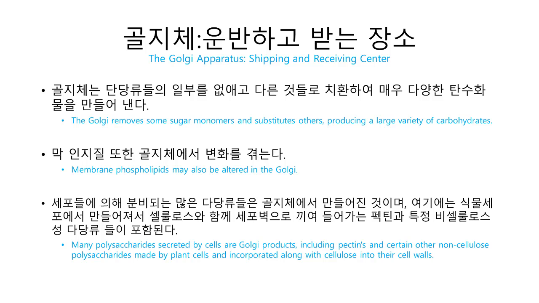In addition to finishing its work, the Golgi apparatus also manufactures some macromolecules. Many polysaccharides secreted by cells are Golgi products. For example, pectins and certain other non-cellulose polysaccharides are made in the Golgi of plant cells and then incorporated along with cellulose into the cell wall. Like secretory proteins, non-protein Golgi products that will be secreted depart from the trans face of the Golgi inside transport vesicles that eventually fuse with the plasma membrane.